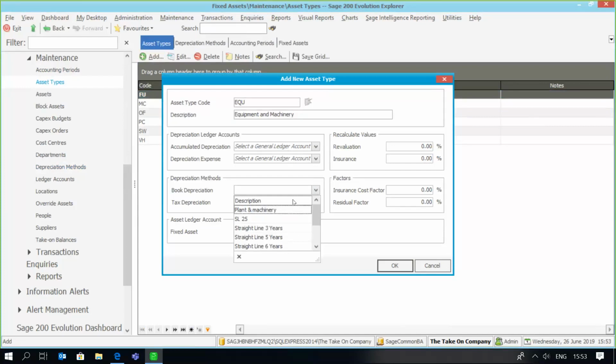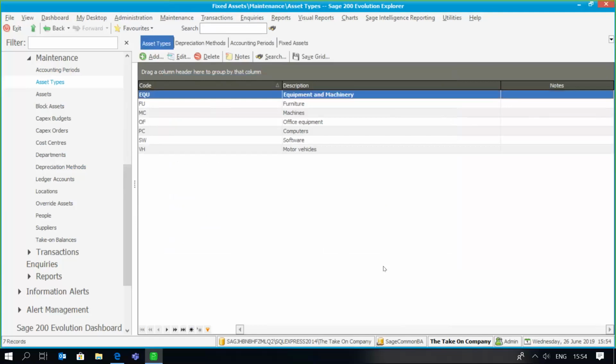Under book depreciation, pick up my straight line 25, straight line 25 for tax depreciation, and I now have an asset type which is linked to my straight line, 25%, 4 years depreciation method.